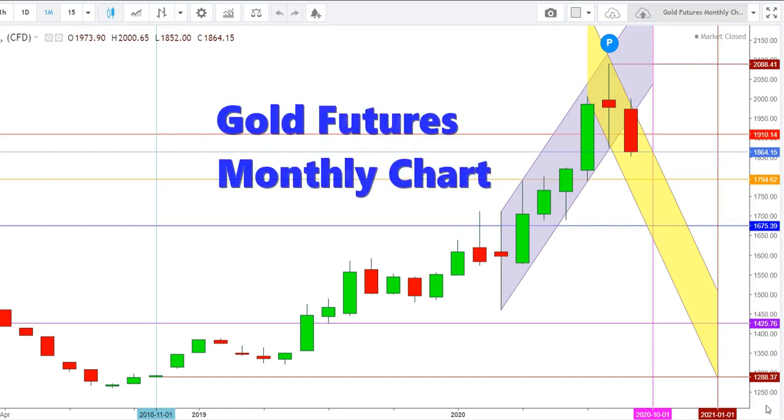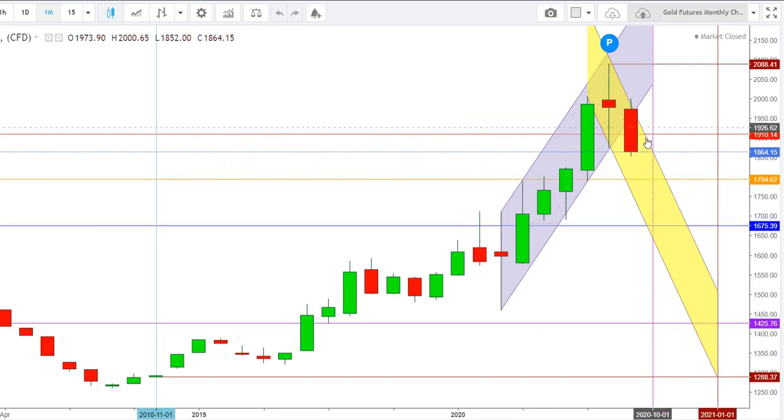So let us start the day to analyze the movements of gold futures in a monthly chart first. Here I would like to draw your attention towards a formation in the monthly time frame. After the formation of this indecisive candle during the month of August, this has been followed by a bearish candle.